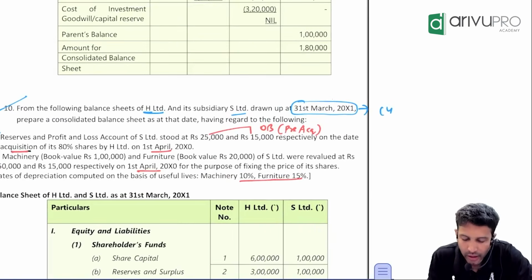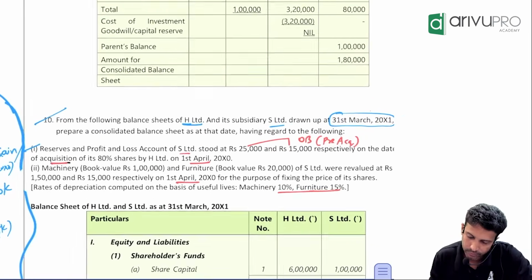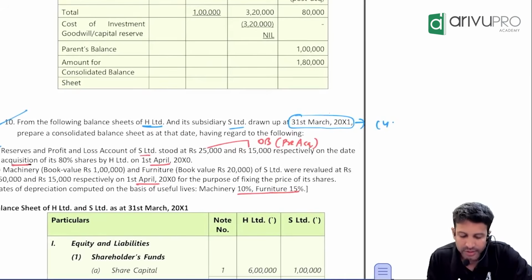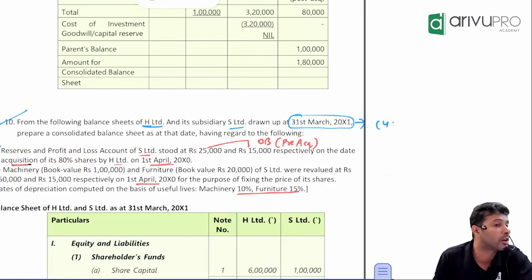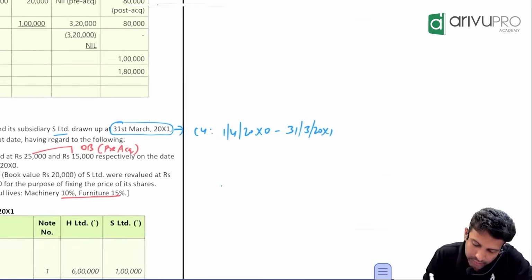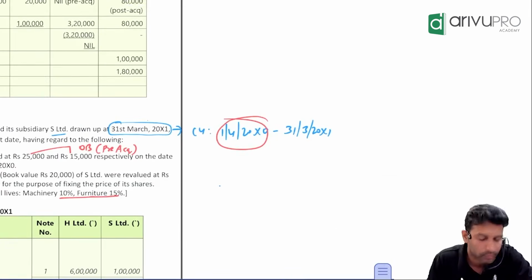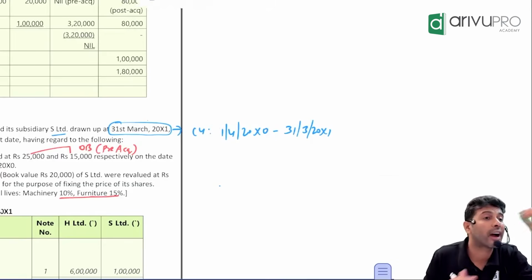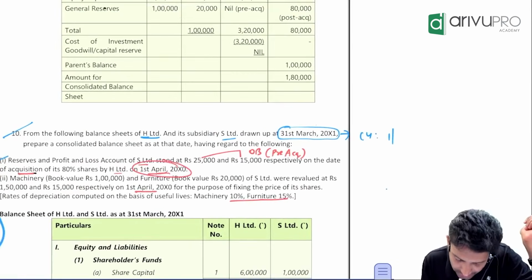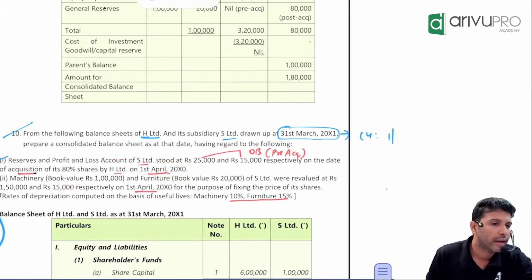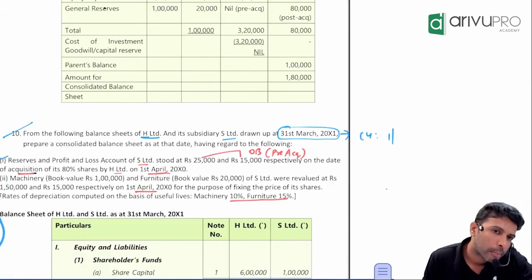Reserves and P&L account of S Limited stood at 25,000 and 15,000 respectively on the date of acquisition of 80% shares by H Limited on 1st April 20X0. Our current year is beginning on this date. When did H Limited acquire the shares of the subsidiary company? H Limited acquired the shares also on 1st April 20X0.